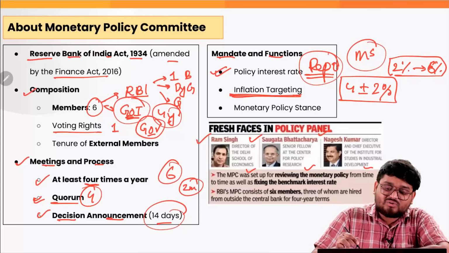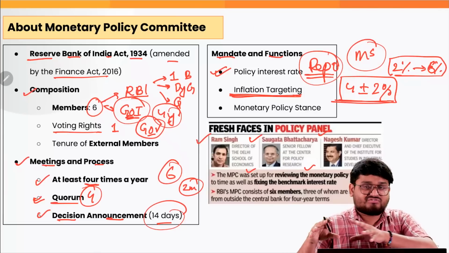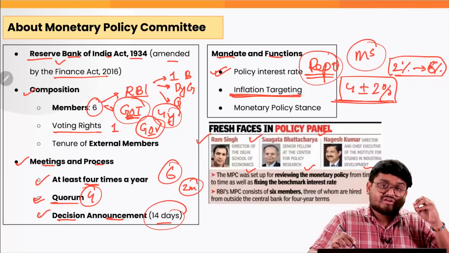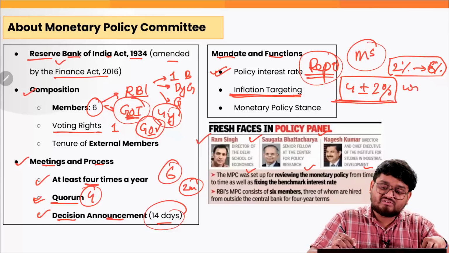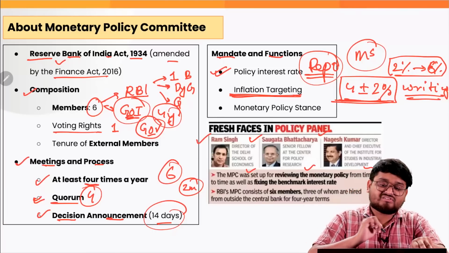And if this target is not achieved within the period specified in the RBI Act, the Monetary Policy Committee must give in writing why the RBI has not been successful in maintaining the inflation target.